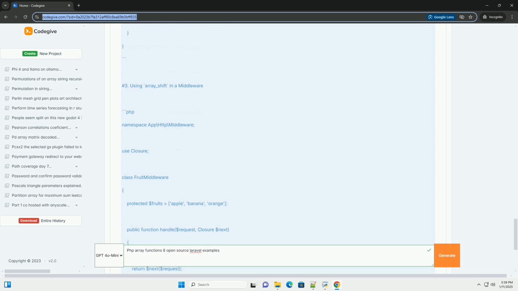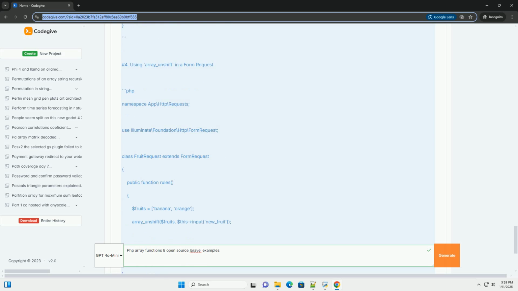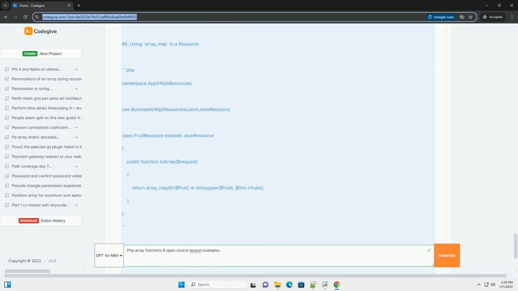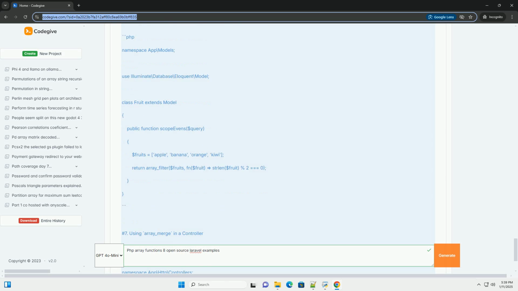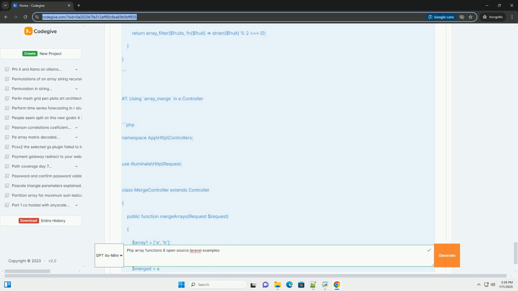1. array_push. Adds one or more elements to the end of an array. 2. array_pop. Removes the last element from an array and returns it. 3. array_shift. Removes the first element from an array. 4. array_unshift. Adds one or more elements to the beginning of an array.